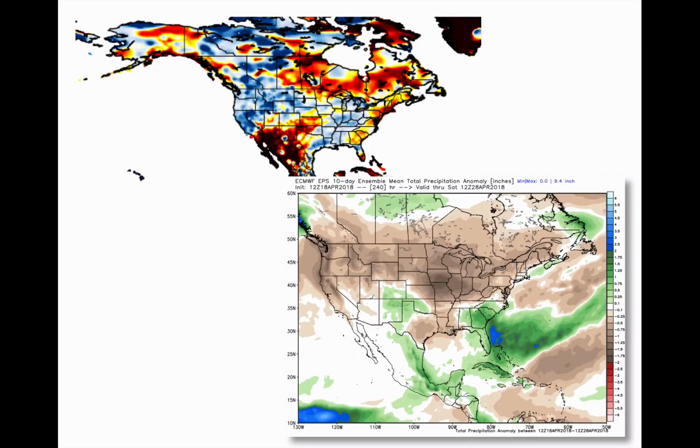So that was a lot to look at here, but hopefully this gives you some broader perspective on bigger features I'm watching, and I hope you found it useful.